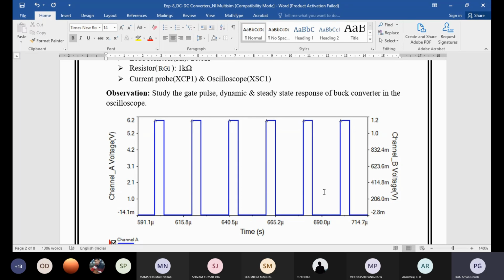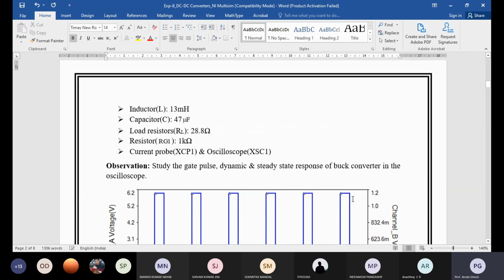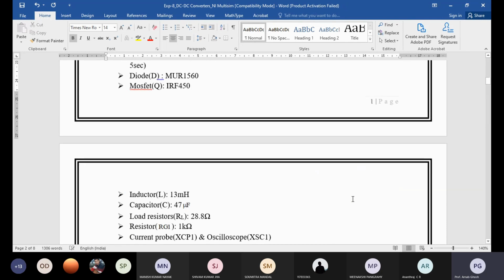I think so. Okay, so first you should know what the purpose of the DC-DC converter is. The basic purpose is that if you have some variable DC, it will provide you the constant DC.